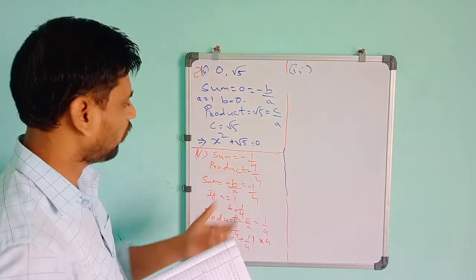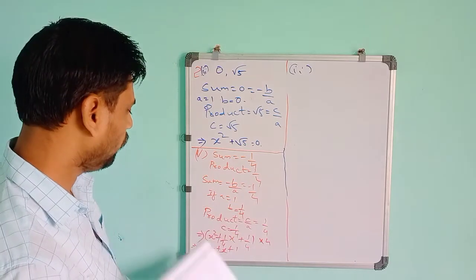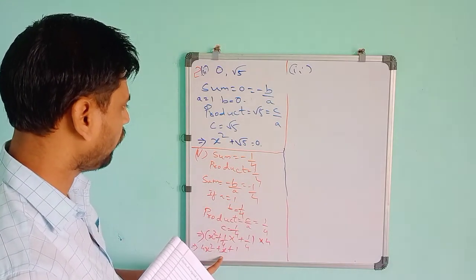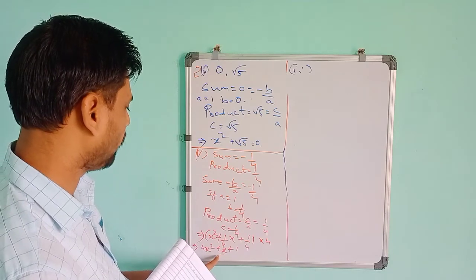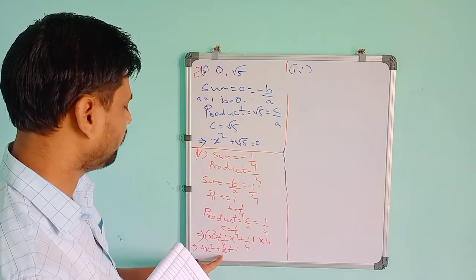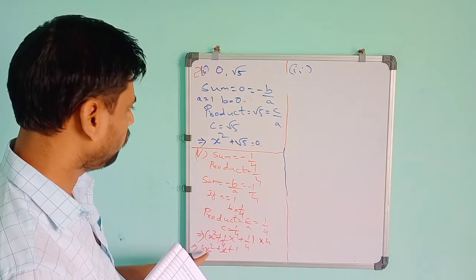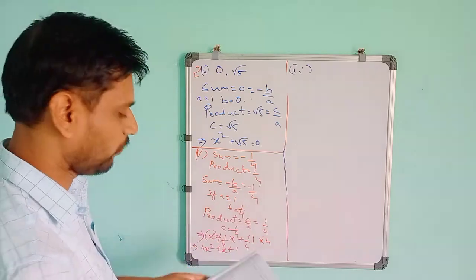So you can just cross-check it if you want to prove that. See here, sum is minus 1 by 4, no? So if you take coefficient of x, minus 1 is there, divided by, minus of this is 1 by 4, so minus 1 by 4. So the sum will be minus 1 by 4 only.